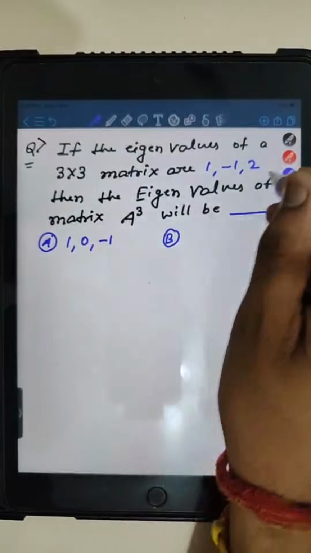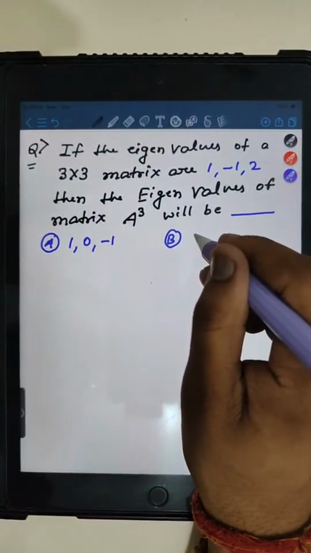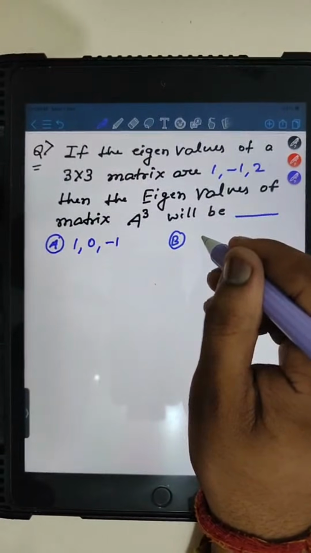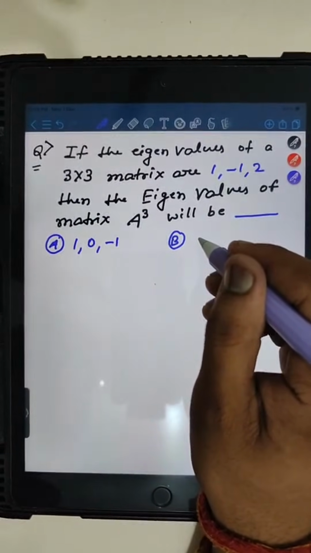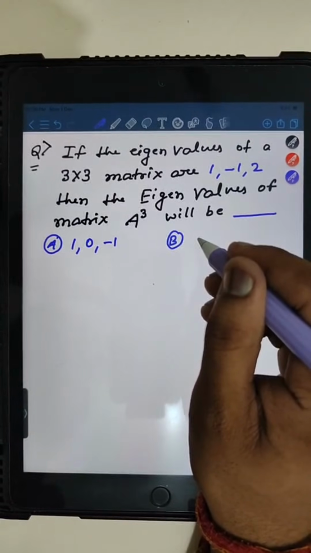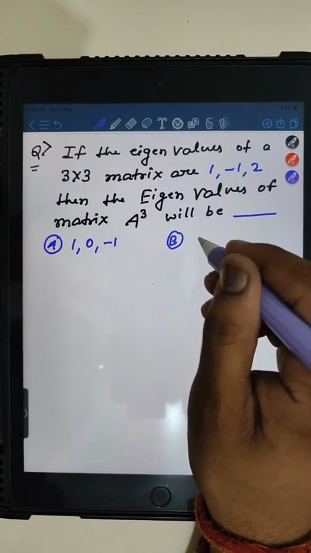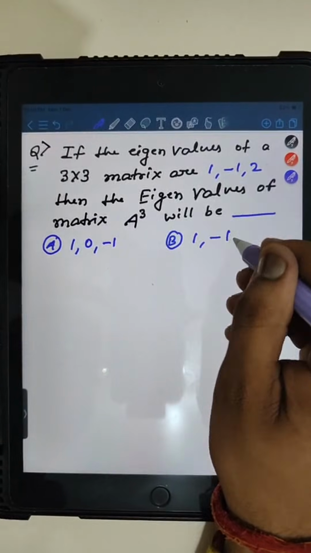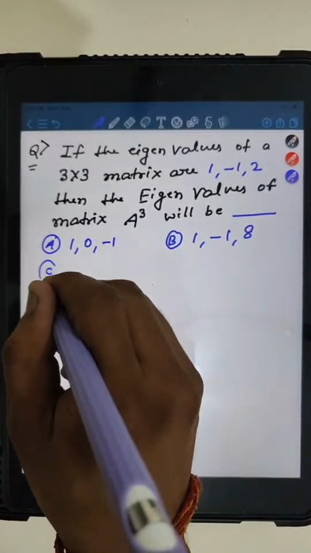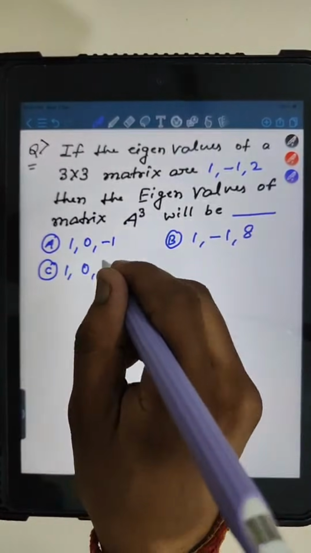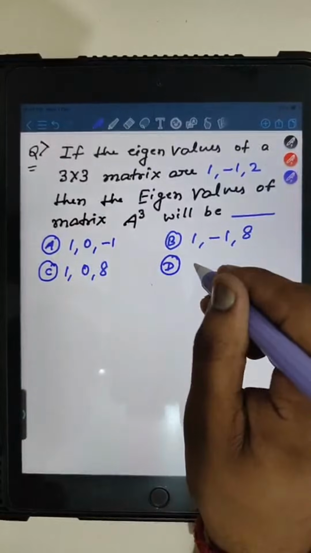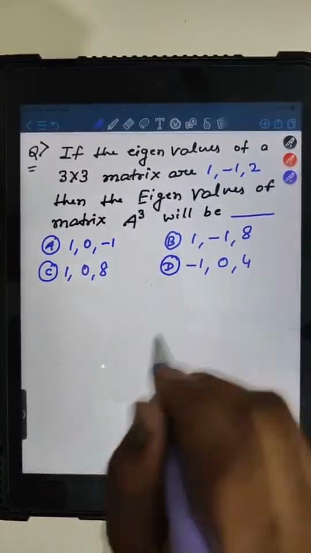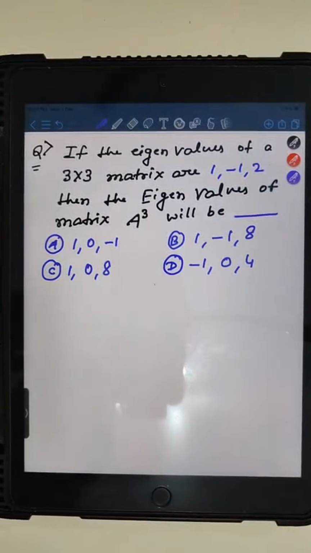Option B. One second. Caution is telling the answer is 8. No, Caution, you are not correct. I am asking, then the eigenvalues of matrix A cube will be what? So this is the thing. Then you have to write this thing. Then -1, 0, 4. Now you have to write the correct answer.